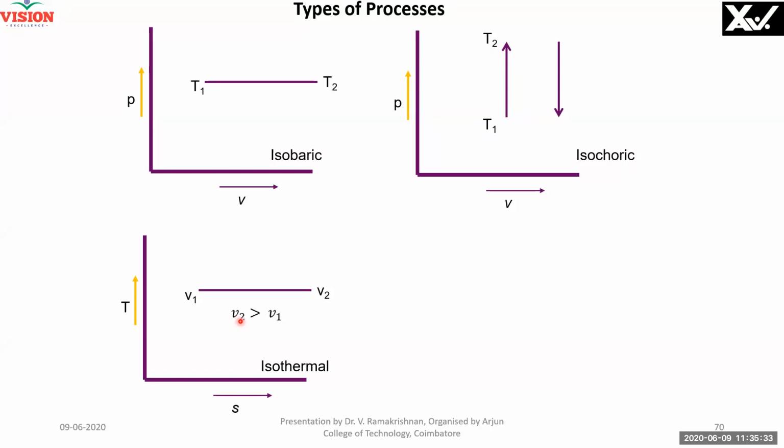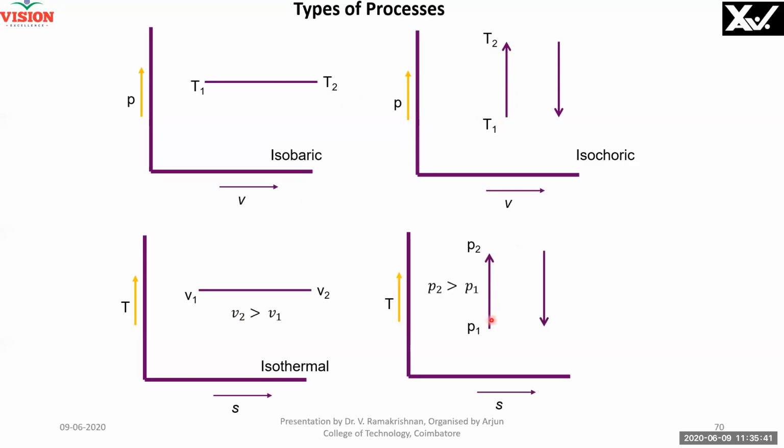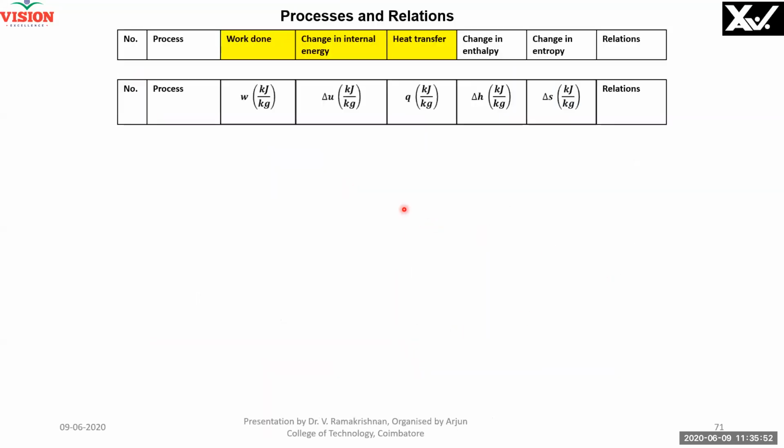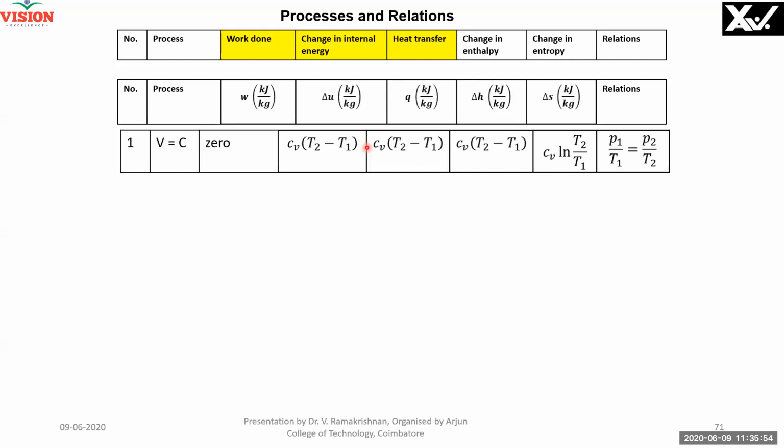Here I have given V2 greater than V1, so this is expansion. This is isobaric, constant pressure, constant volume, and constant entropy is here. This is compression, this is expansion. P is lower: as T goes down, pressure goes down. These are all the basic things. You can draw it yourself, and I'll just stop with this probably here.